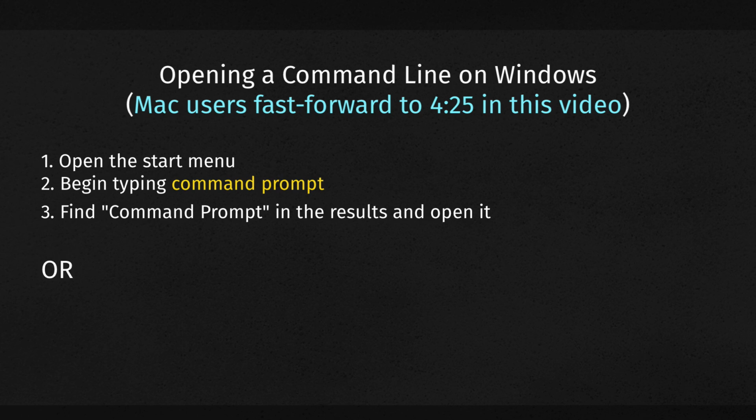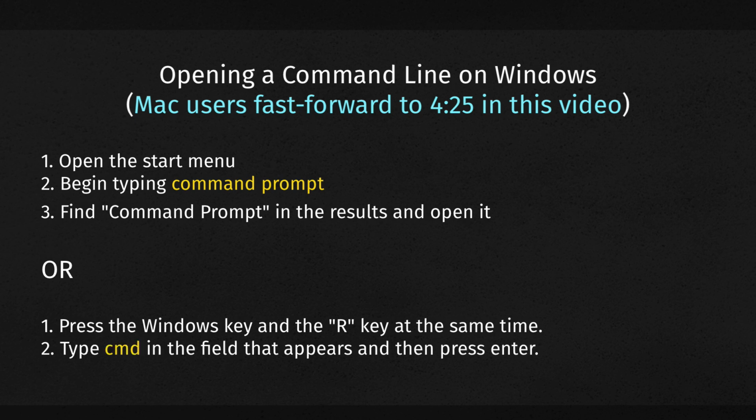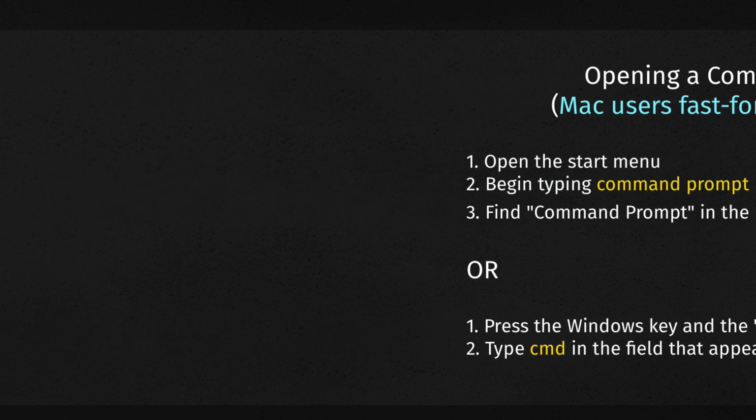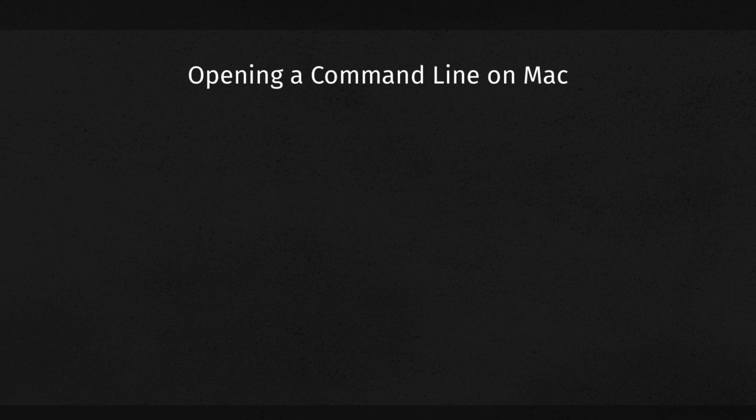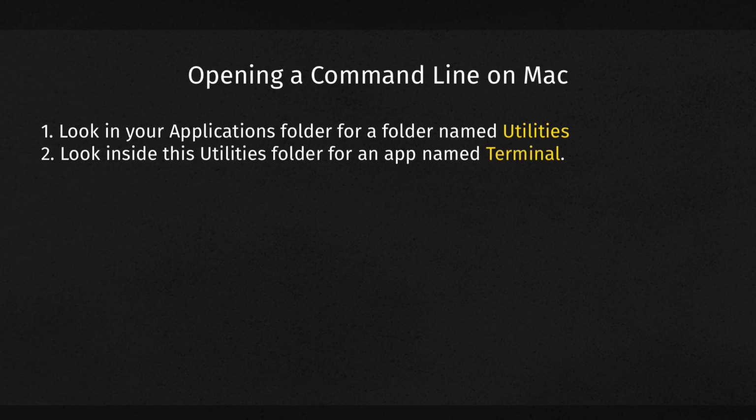Or another way to get to the command line on Windows is to just hold down the Windows key on your keyboard and simultaneously press the R key. This will open up a run prompt, and click into the run prompt field and type CMD and then push enter. Okay, so that takes care of Windows. If you're on Mac, simply look in your applications folder for another folder named Utilities. Inside the Utilities folder, you will see an app named Terminal. Terminal is the command line on Mac, so go ahead and open that up.